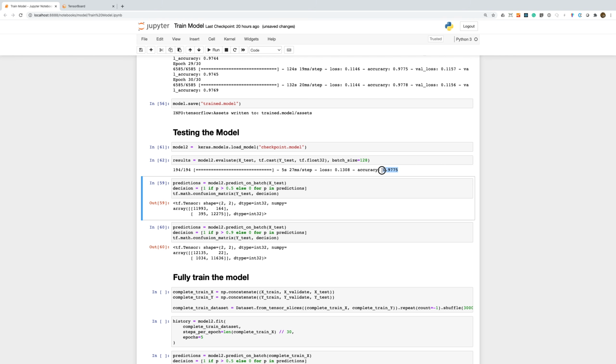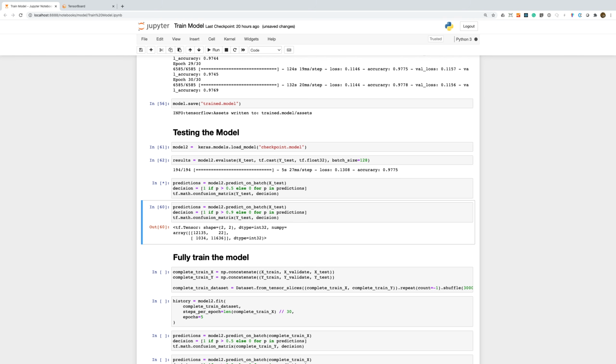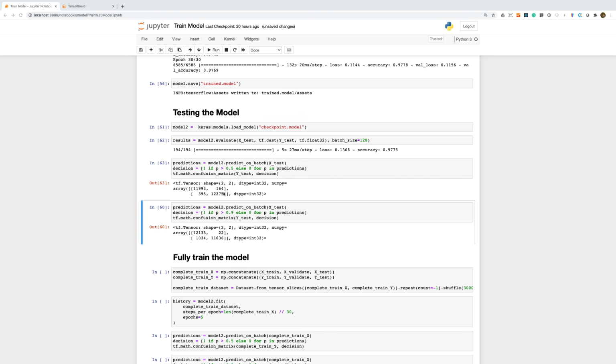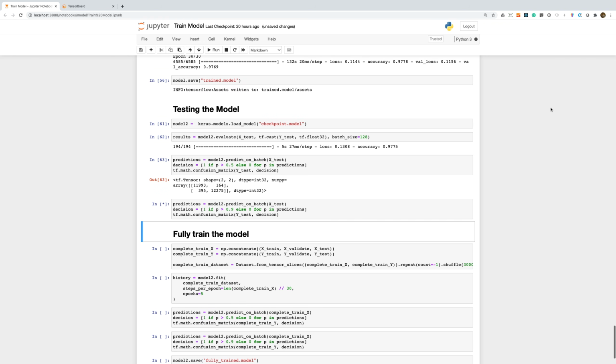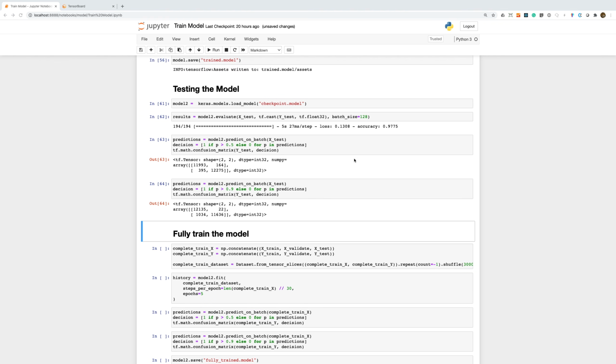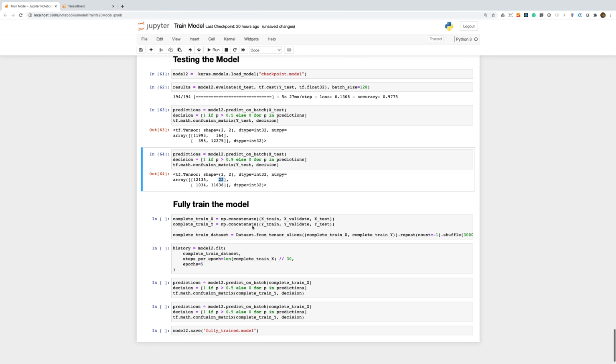You can see that we get pretty good results. Checking the confusion matrix, we can see how many false positives and how many false negatives we get. These are pretty good results as well. I would rather get more false positives than false negatives, as we don't want to be randomly waking up from background noises. Let's try it with a higher threshold and see how that performs. This is probably what we will go for in our code. We will get a lot more false negatives, but also far fewer false positives.